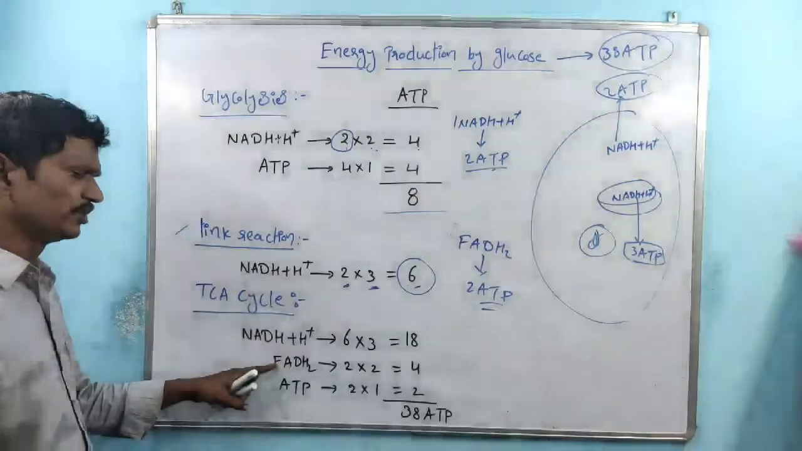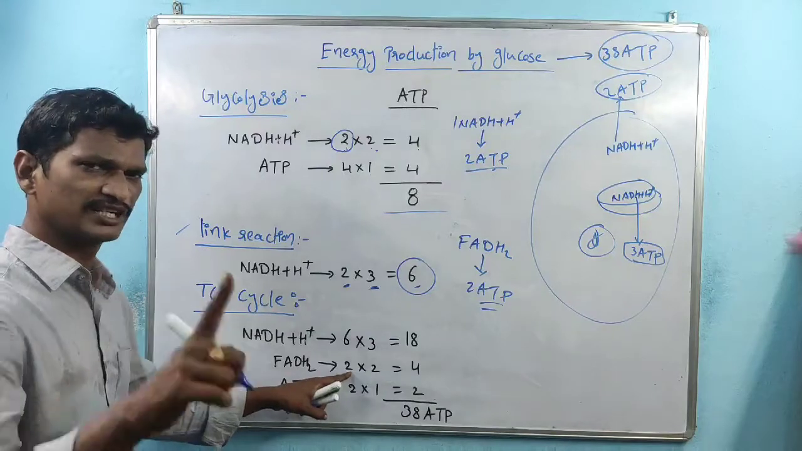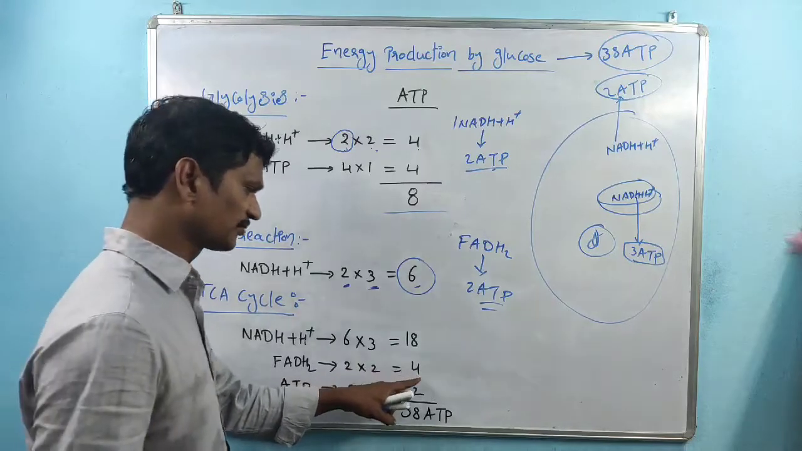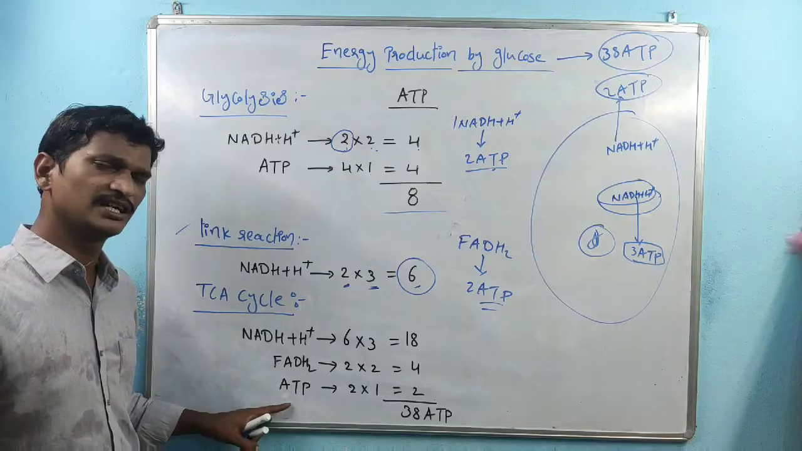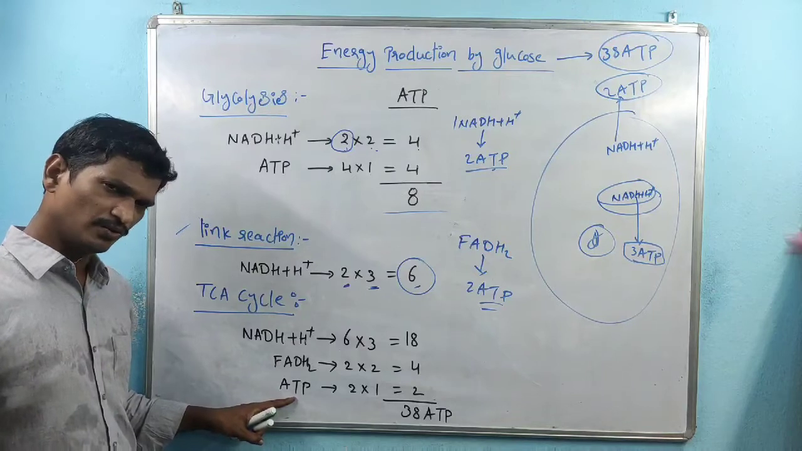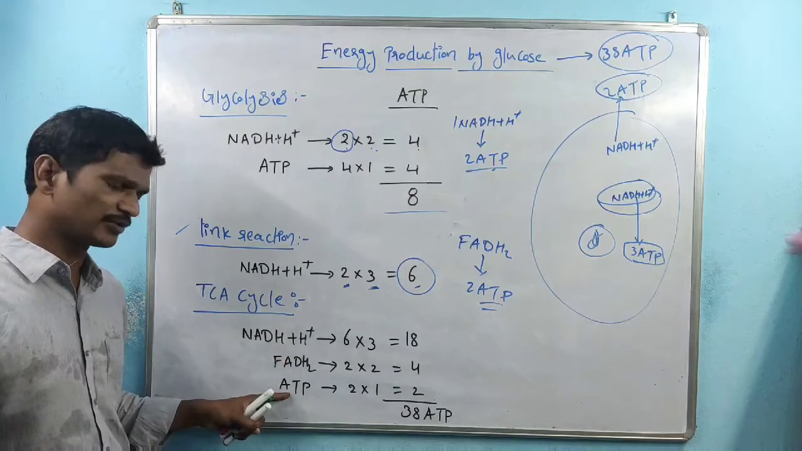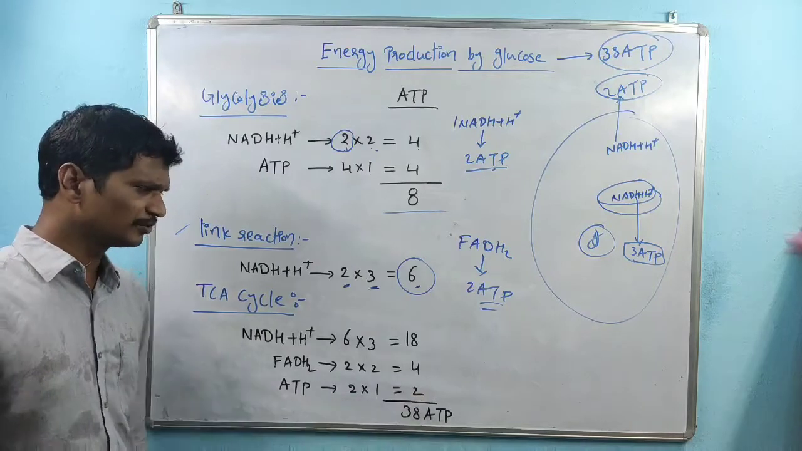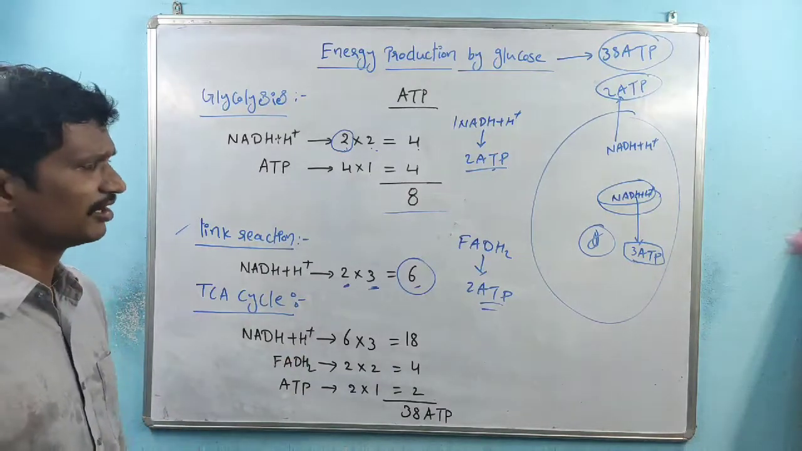How many FADH2 are produced? One cycle gives 1 FADH2, and 2 cycles occur, so 2 FADH2 are produced. So here, the total is 4 ATPs. And one cycle produces 1 GTP, and GTP is equal to ATP. With 2 acetyl-CoAs and 2 cycles, 2 ATPs are produced. So this is the total energy produced by the complete oxidation of glucose.